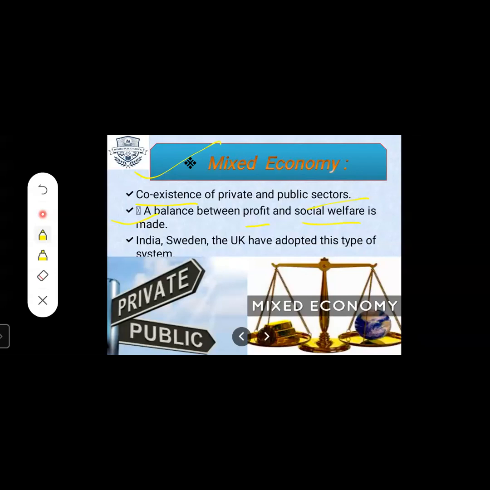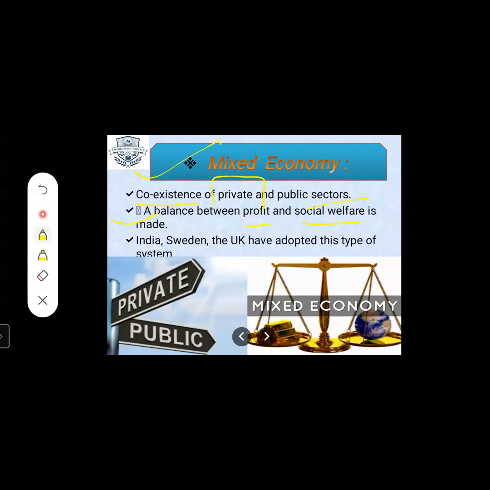Now let's take an example of railways. Railways are there for the public sector only. Who is controlling that? The government is controlling, and it only works for the public sector. In mixed economy, always remember, it is a mixture of private and public, and it always has a balance.